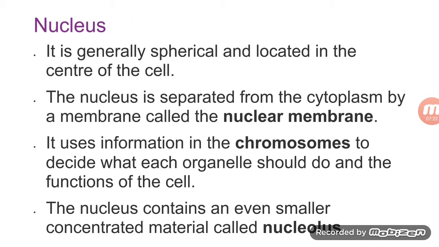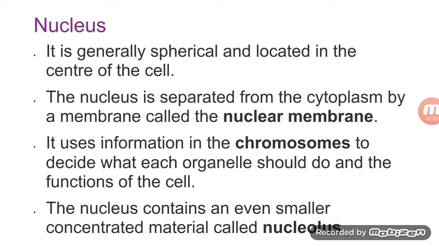Nucleus. Nucleus is generally spherical and it is located in the center of the cell. The nucleus is separated from the cytoplasm by a membrane which is known as nuclear membrane. All the genetic information present in each cell is concentrated in some structures which are known as chromosomes. The nucleus contains an even smaller concentrated material that is called nucleolus.